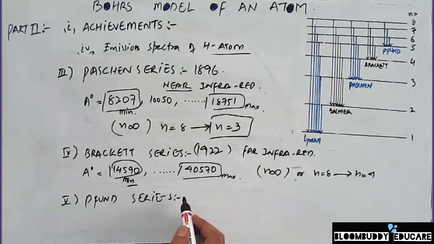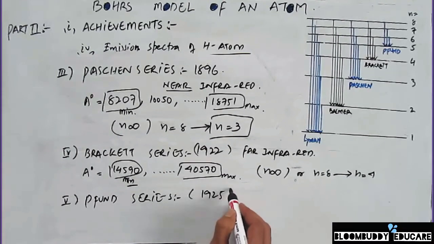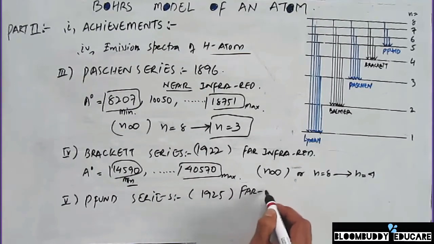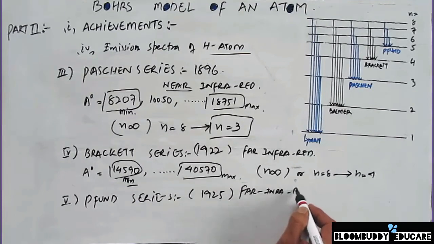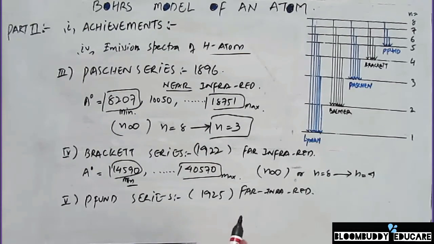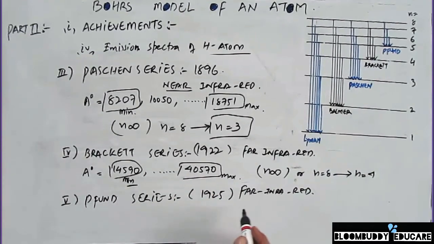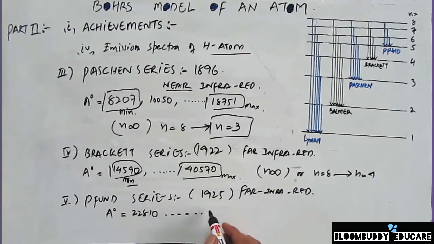So Pfund series was discovered by Pfund in 1925, and this series also lies in the far infrared region. This series has three different spectral lines, as you can see, 1, 2, 3 in our case. The minimum wavelength that's obtained is 22810 angstrom,